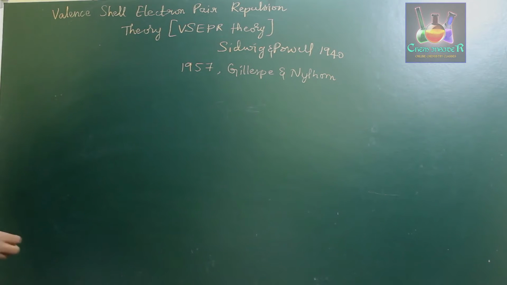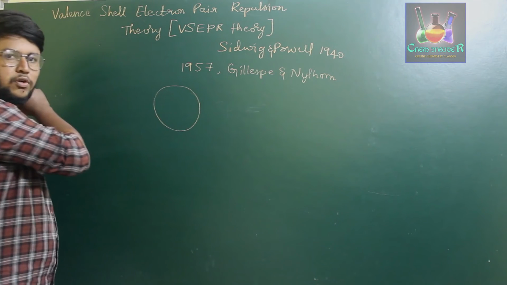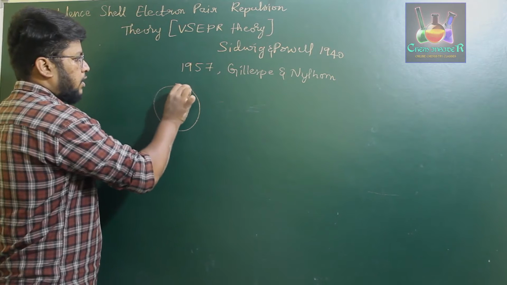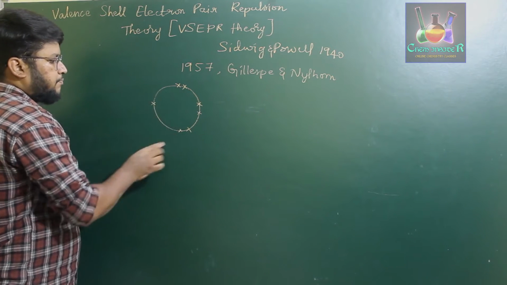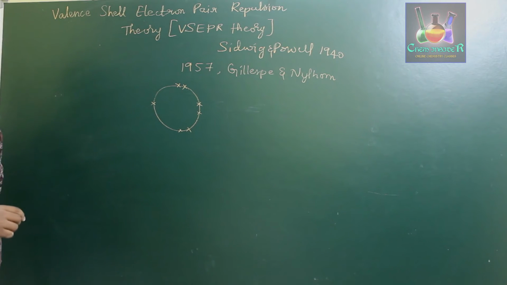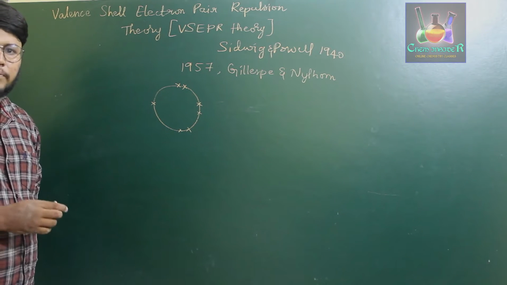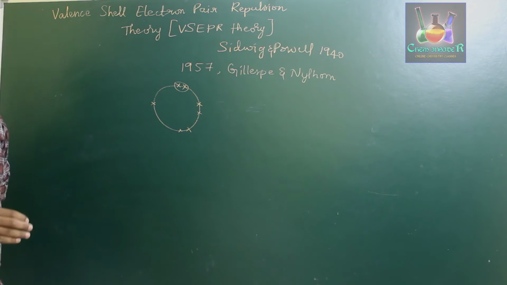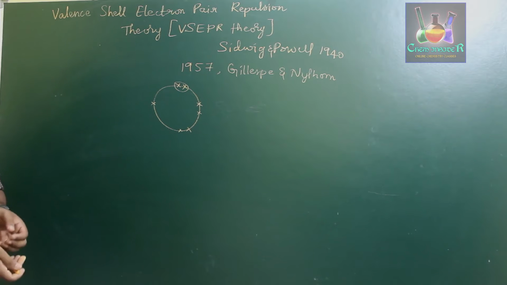If you consider the valence shell of an atom, let us take the example of chlorine. It has 7 electrons in its valence shell of 3s and 3p. It has 2 electrons on 3s and 5 electrons on 3p, right? So these 7 electrons present in the valence shell might be repelling one another. As we know, they are always present in pairs. Therefore, these electron pairs will be repelling one another, and therefore they have to be arranged in a certain way.